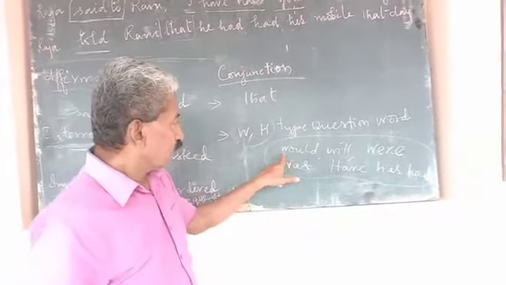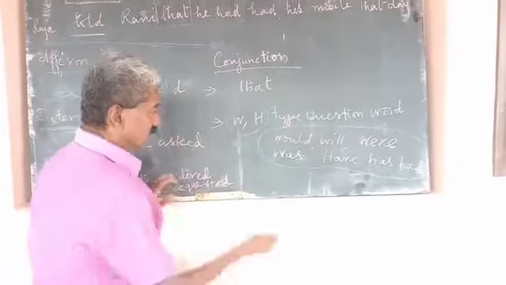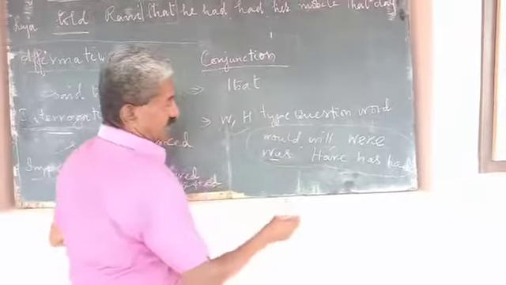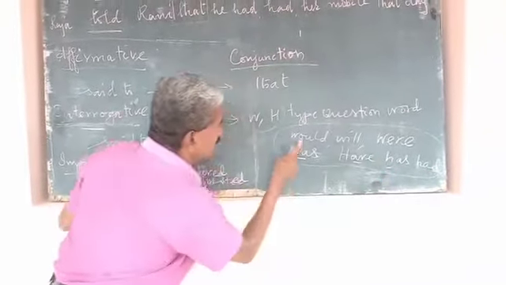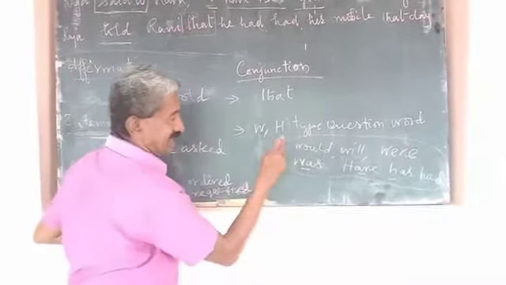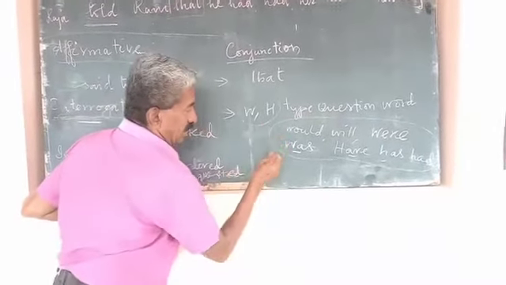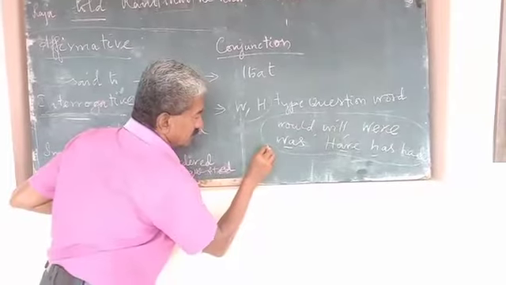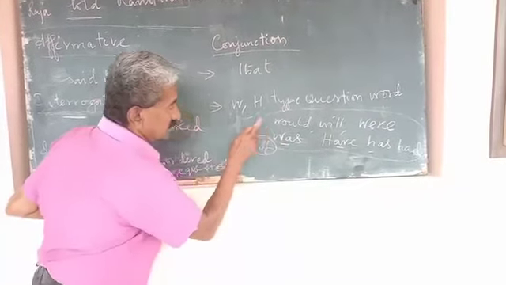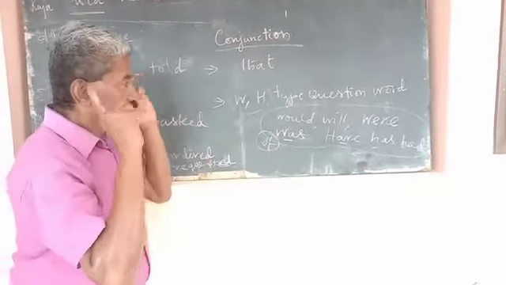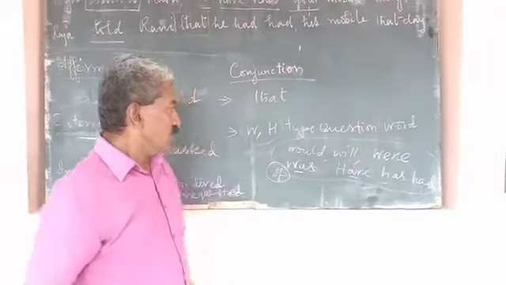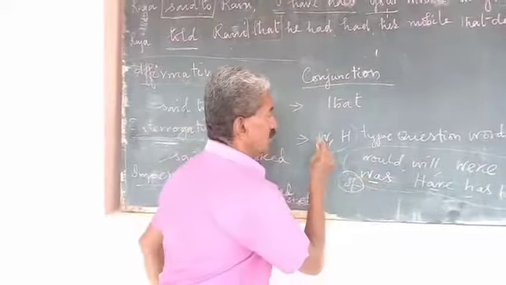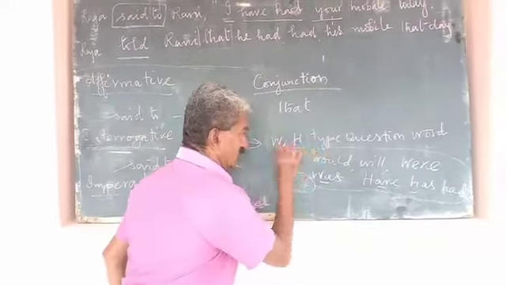Modals are there, as well as auxiliaries and helping verbs. When these verbs appear in an interrogative, the conjunction is if. We should not think that when a WH type question comes, we naturally put the same question word as a conjunction.